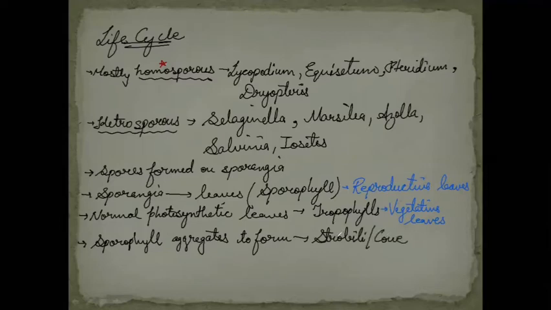And this takes place in the examples like Selaginella. Another example is Lycopodium. Then another example is Equisetum.